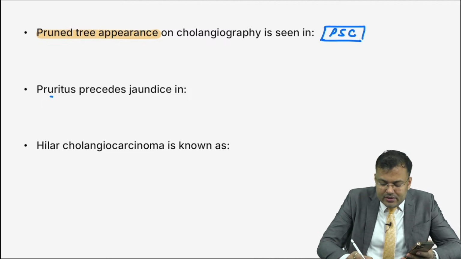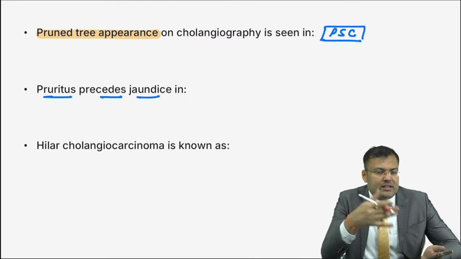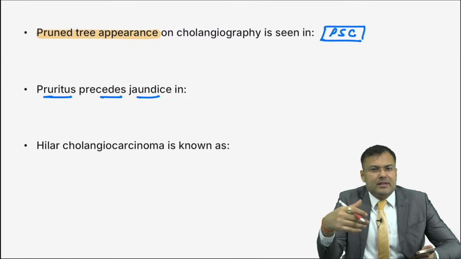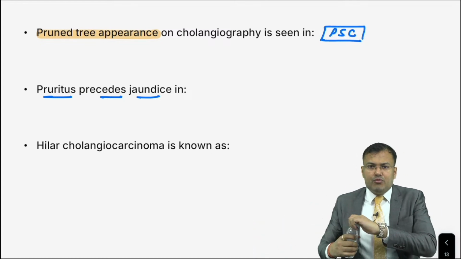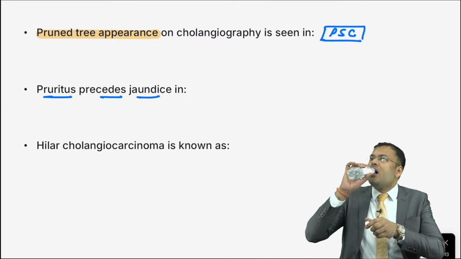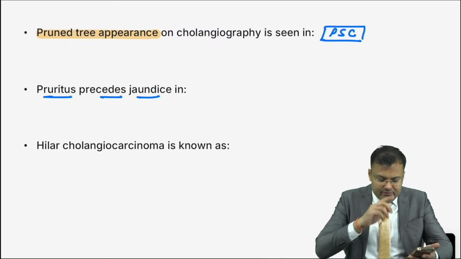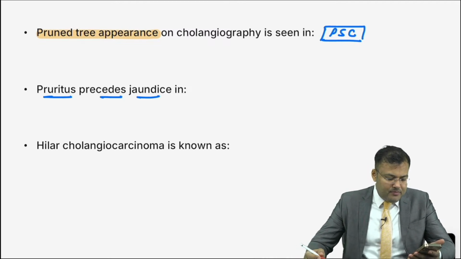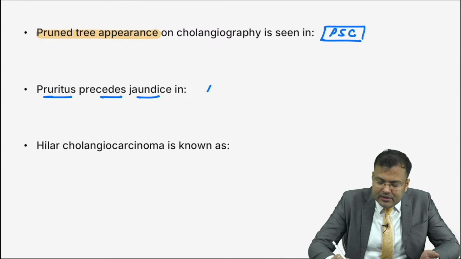Next, in which condition does pruritus precede jaundice? Usually, in majority of patients, first jaundice comes and after jaundice pruritus appears. But here, pruritus precedes jaundice. Can you tell me in which condition? Guys, tell me. Yes, very good. So, it's primary biliary cirrhosis. All of you are correct, guys. It's primary biliary cirrhosis, PBC.